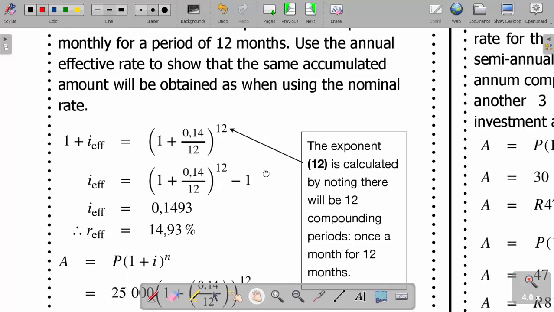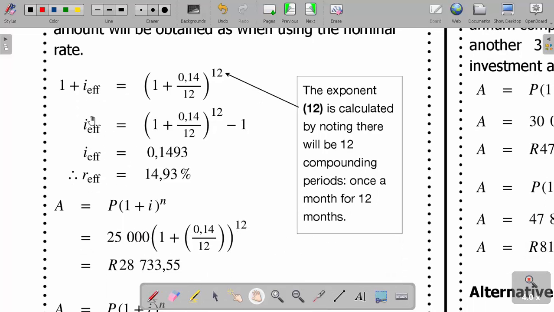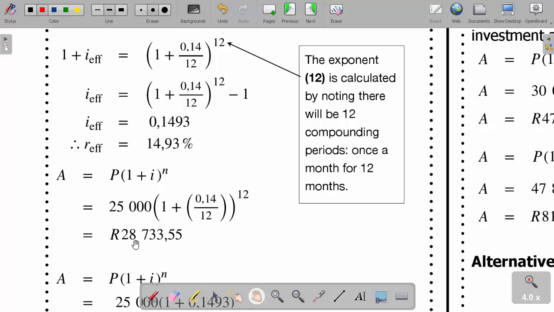First let us get our effective rate. This is the formula: we divide by 12 and the power is 12. Then minus 1 gives us 0.1493, which as a percentage is 14.93%. What does the formula say? A equals P into (1 plus i) to the power n. So this is 25,000 into (1 plus 0.14 over 12) to the power 12. It gives us 28,733.55.